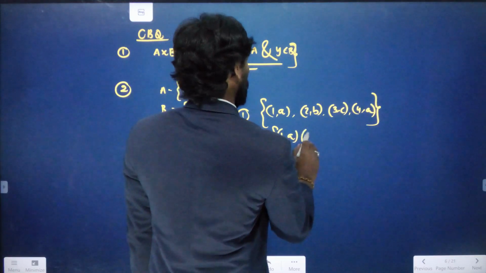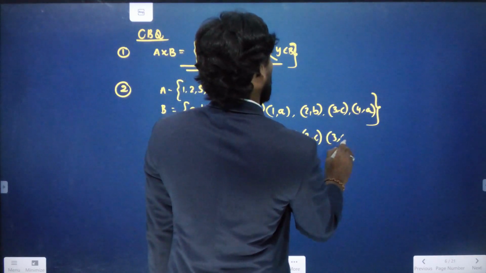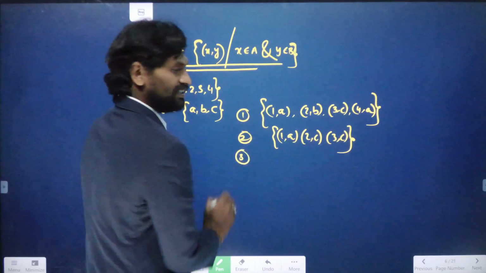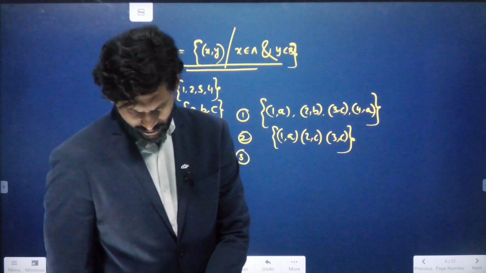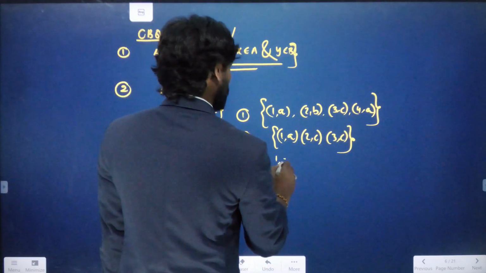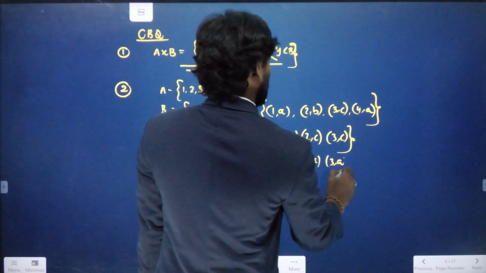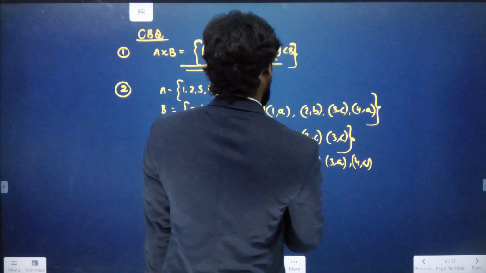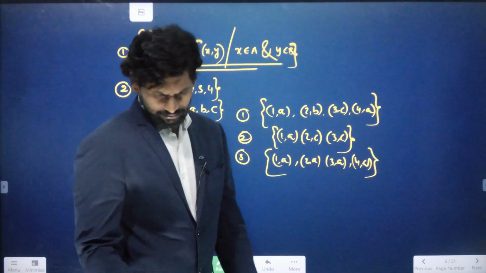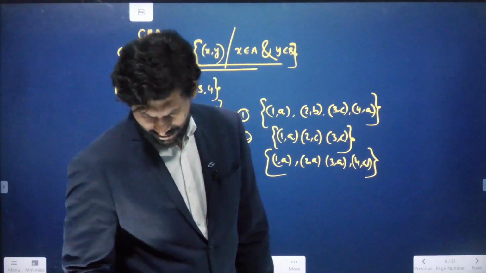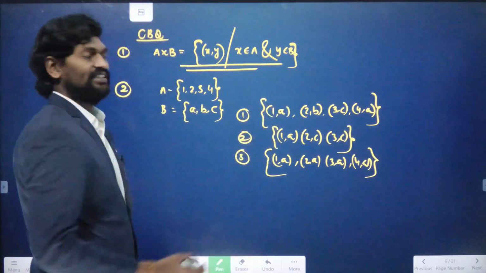Option number 3 is 1A, 2A, 3A, 4A. At last, both 1 and 3. Okay, let us discuss it.